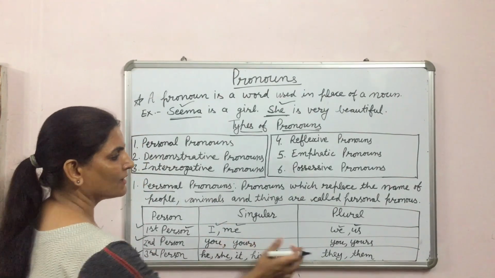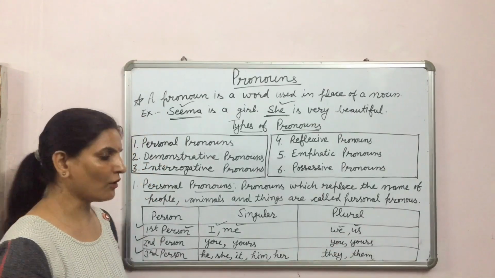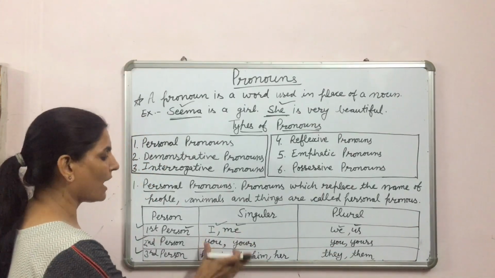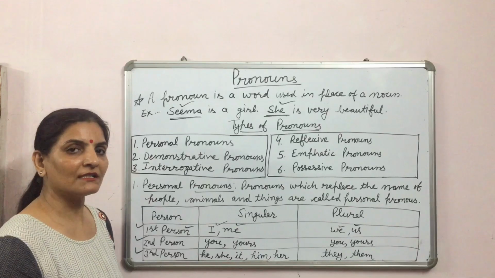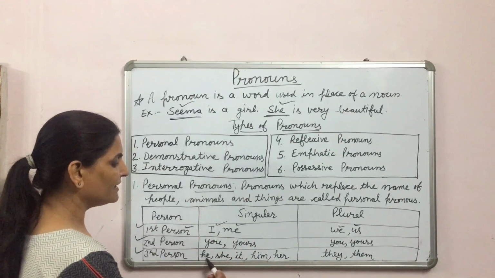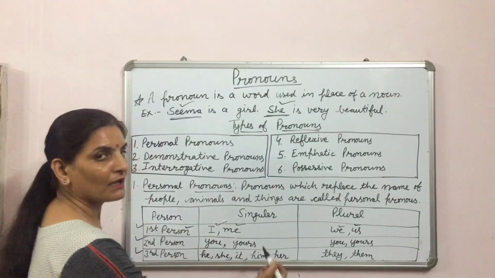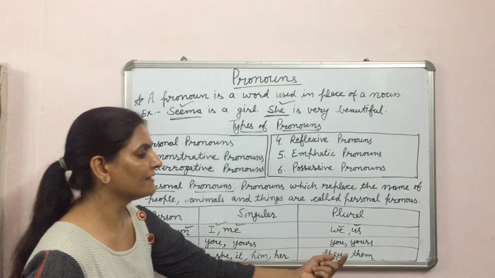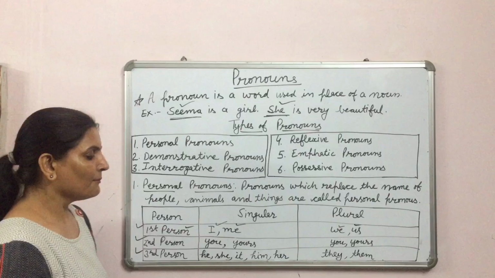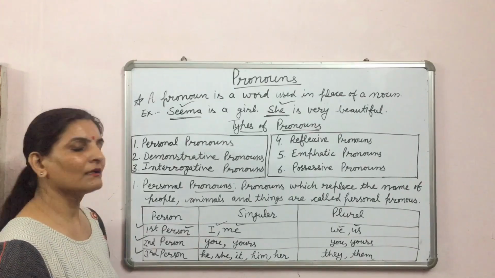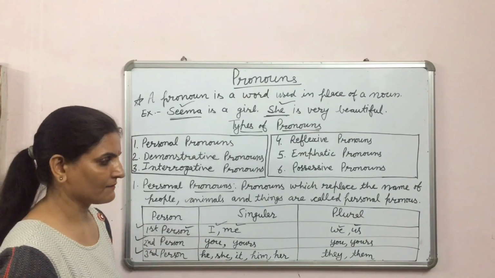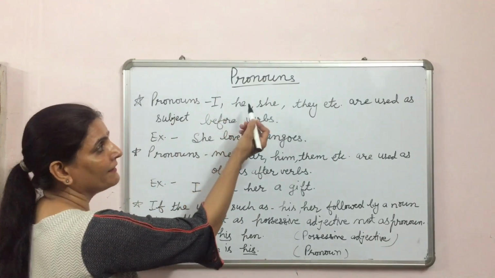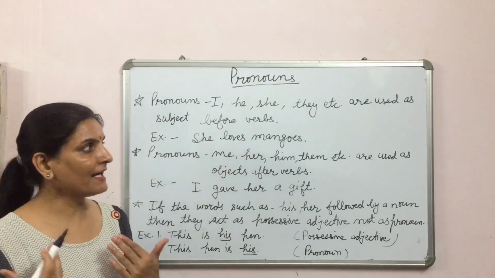You, yours, and here also you, yours, these both are the second person pronouns. He, she, it, him, her, these are the third person pronouns, and they, them are the plural pronouns for third persons.